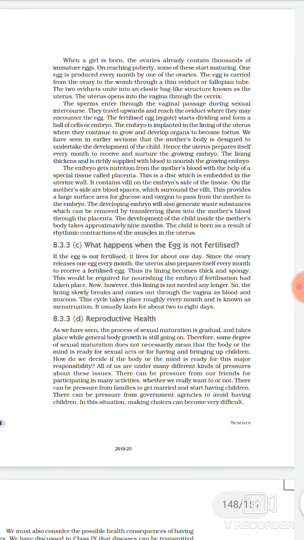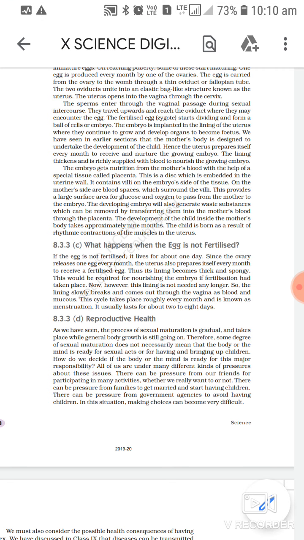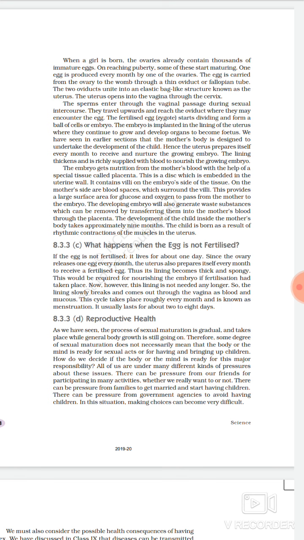When a girl child is born, let us understand through this. In the case of male, the formation of sperm begins at the age of puberty, when the boy child attains puberty.